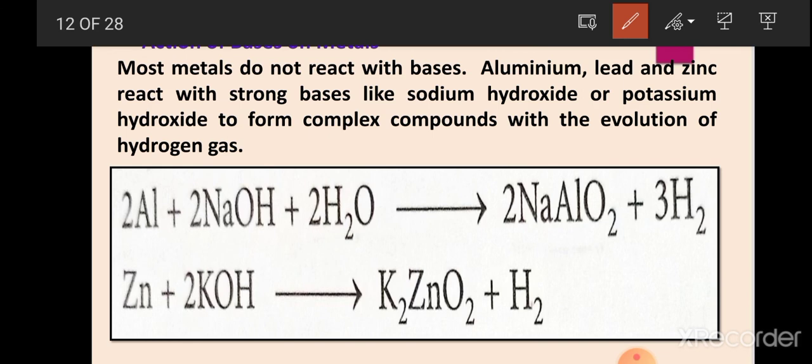In the first one we can see that aluminium metal is there. It reacts with sodium hydroxide, which is a very strong base, and it forms sodium aluminate. Then zinc reacts with KOH, that is potassium hydroxide, and it forms potassium zincate.